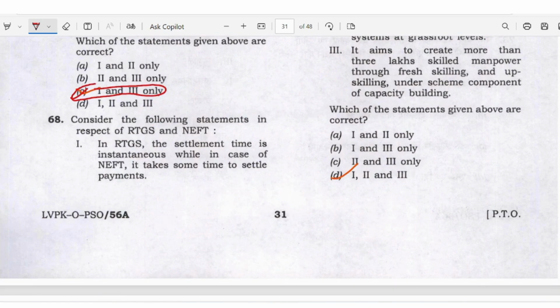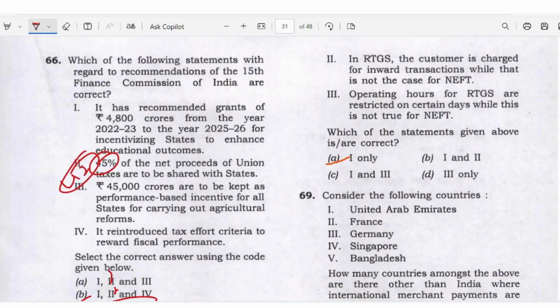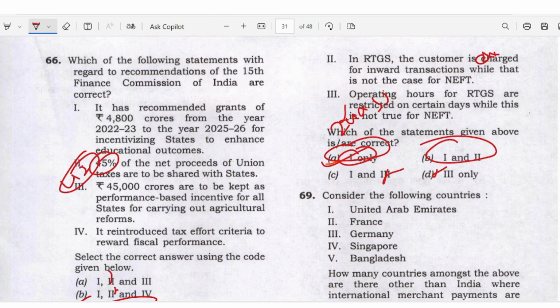RTGS and NEFT. In RTGS, settlement time is instantaneous, while in the case of NEFT, it takes some time to settle the payment. Somebody who is using net banking or some digital transaction would know this answer easily. Here statement 1 is right. Statement 3, that is a 24 into 7 error. So statement 3 you can eliminate here. With common sense, it is not any kind of charge. Okay, so here option A is right. Answer 1.